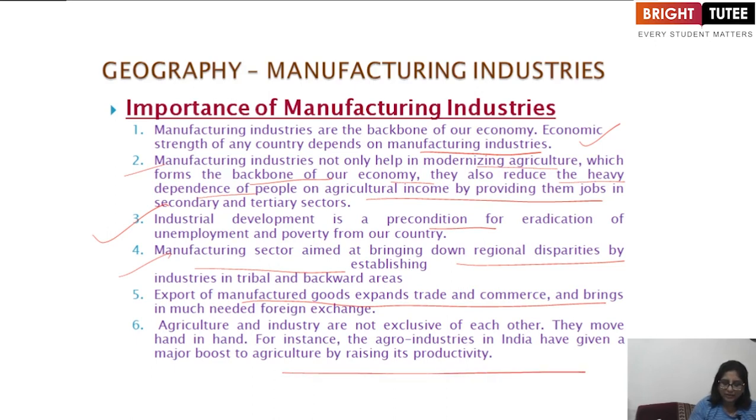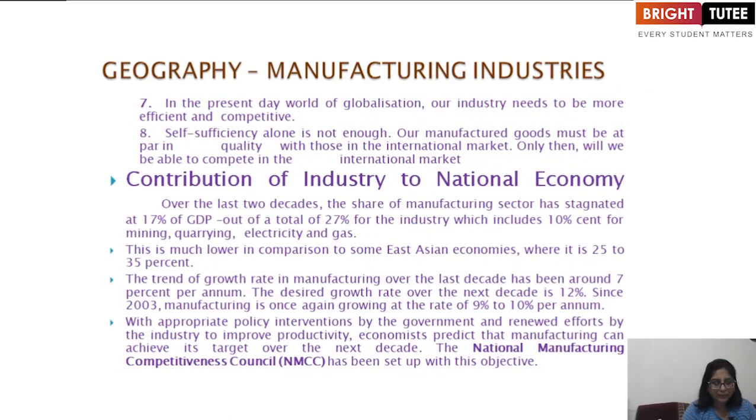Now, agriculture and industry are not exclusive of each other. They move hand in hand. For instance, the agro industries in India have given a major boost to agriculture by raising its productivity. So, this was the importance of manufacturing industries. Now, one more point remains here. In the present day world of globalization, our industry needs to be more efficient and competitive. Self sufficiency alone is not enough, and our manufactured goods must be at par in quality with those in the international market, and only then will we be able to compete in the international market.